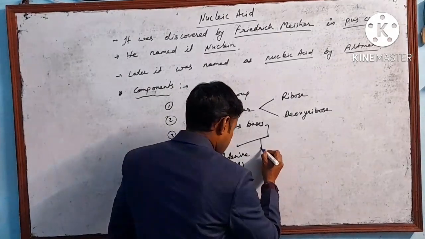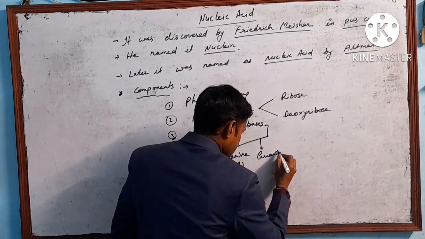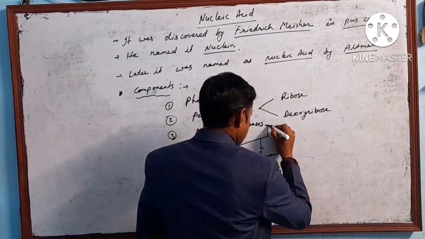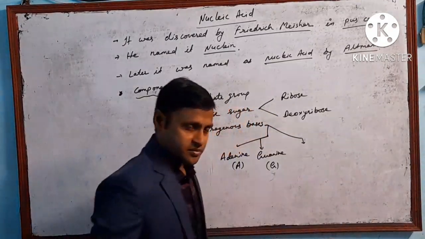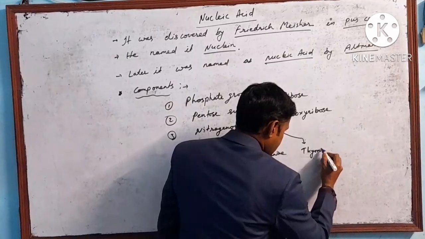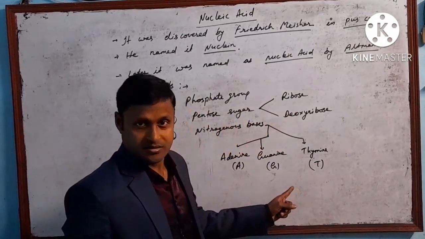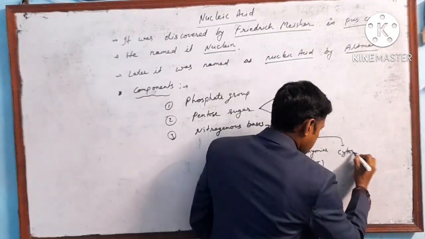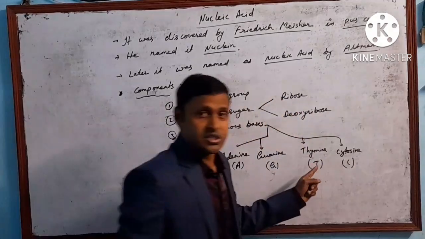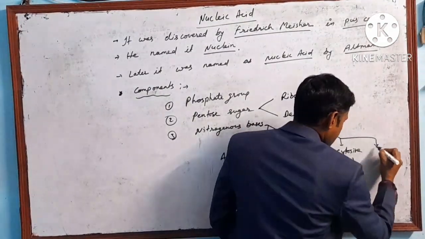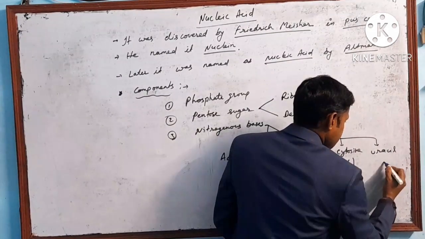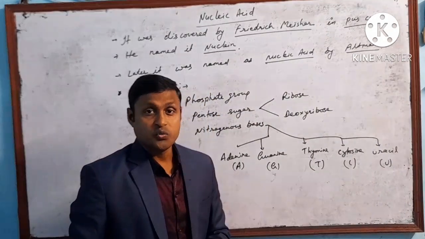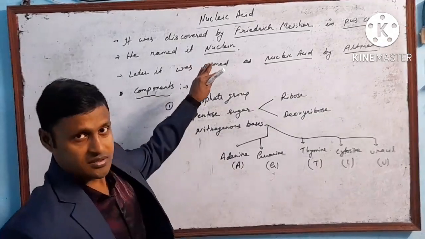Next, guanine, which is represented by capital G. The next one, thymine, represented by capital T. The next, cytosine, again represented by capital C. The last one is uracil, represented by capital U. So these are the 5 bases which are present in nucleic acids.